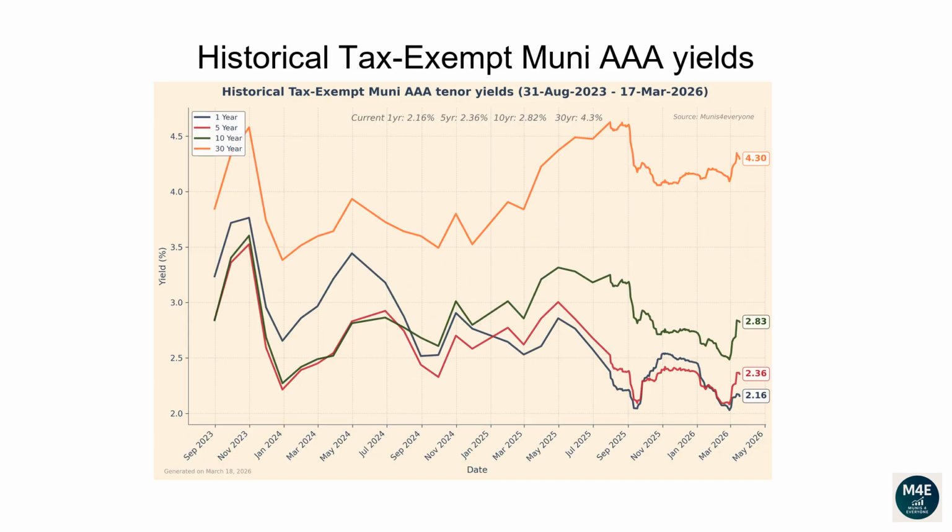This line plot and the next plot show how each tenor of the Muni yield curve has changed over time. From the 31st of August 2023 to the 17th of March 2026, the 1-year yield has dropped from 3.24 to 2.16. The 5-year yield has dropped from 2.85 to 2.36. The 10-year yield has dropped from 2.84 to 2.82. The 30-year yield has increased from 3.85 to 4.3.